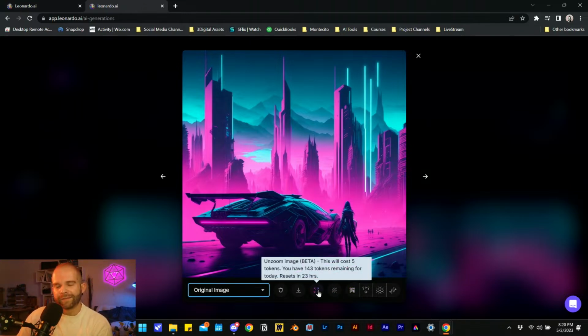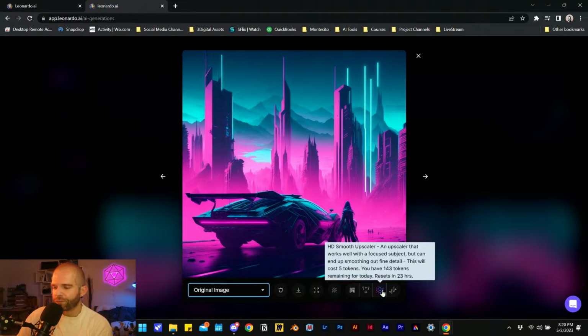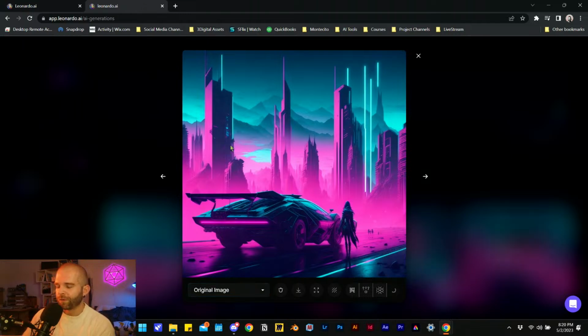So before I start painting outward and removing backgrounds and whatnot, let's do one of these upscales. And I want a crisp upscale, because that's kind of in line with everything else I've created so far for the story.